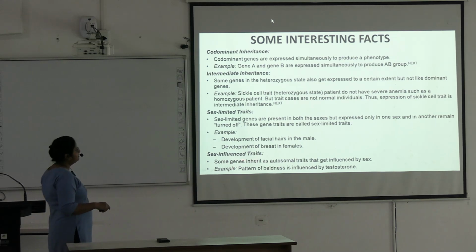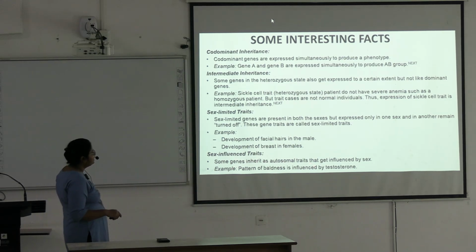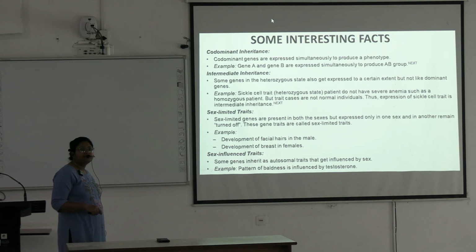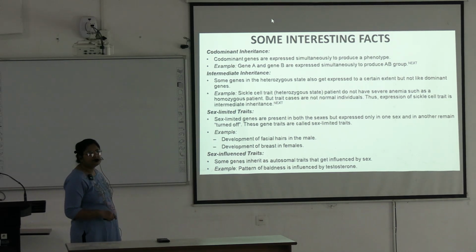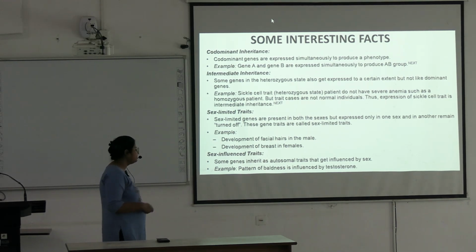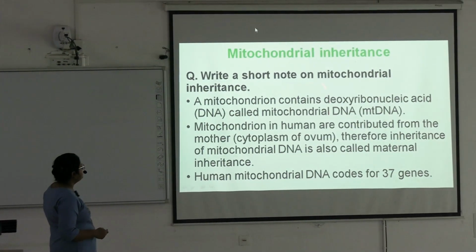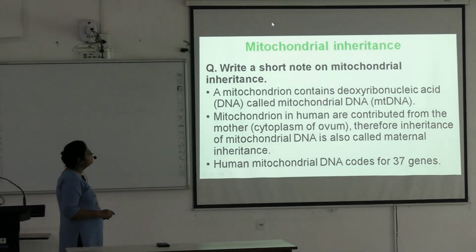Some genes are inherited as autosomal traits and they get influenced by the sex. An example is that the pattern of baldness is influenced by testosterone. Okay, male pattern baldness is more common. Next, we go to mitochondrial inheritance.